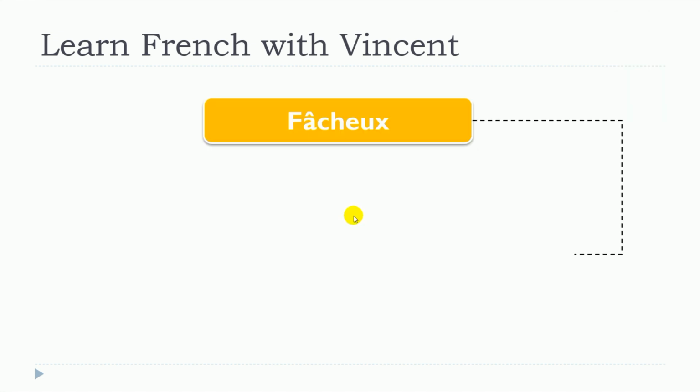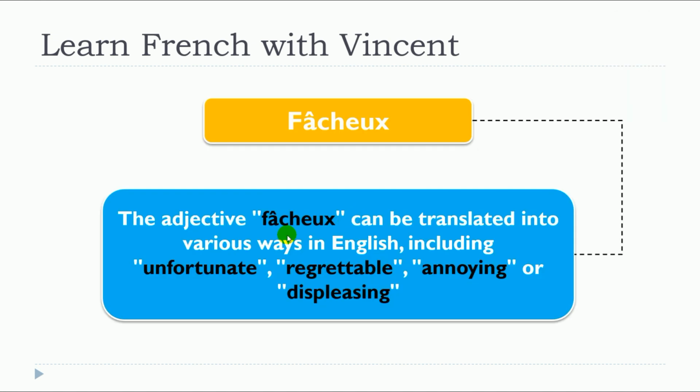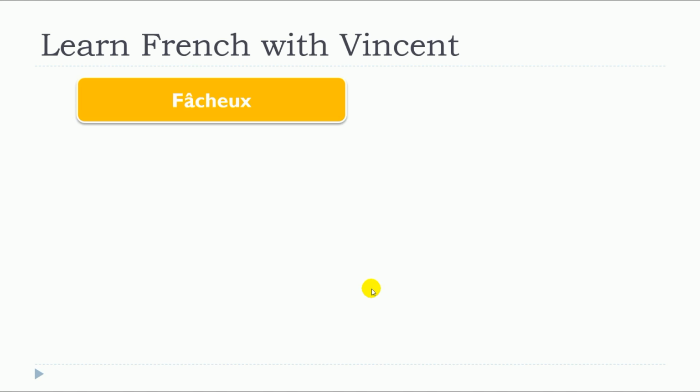So this lesson is about fâcheux. The adjective fâcheux can be translated into various ways in English, including unfortunate, regrettable, annoying, or displeasing. So we will see some examples with fâcheux.